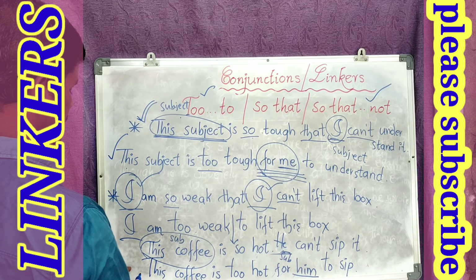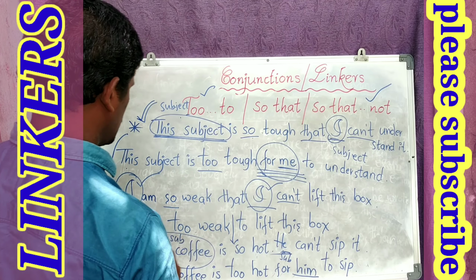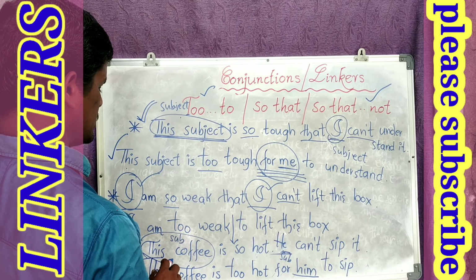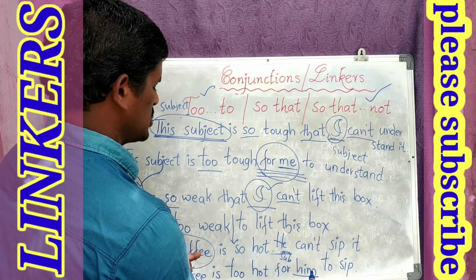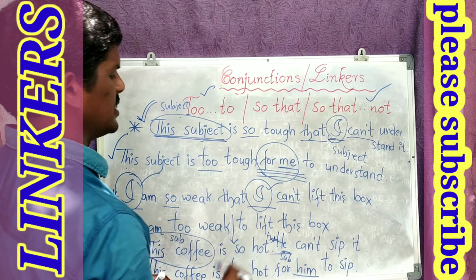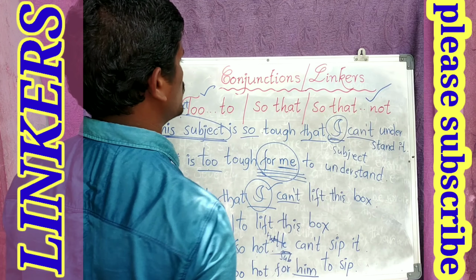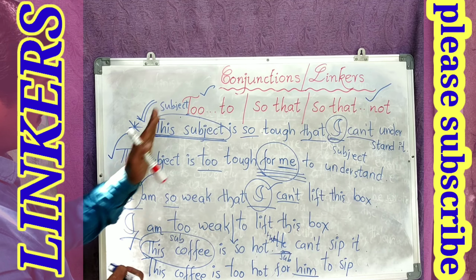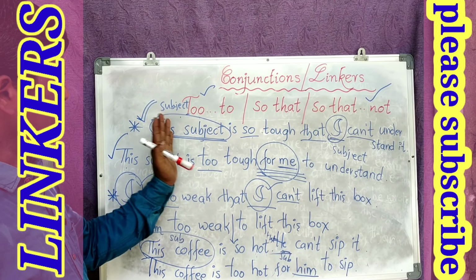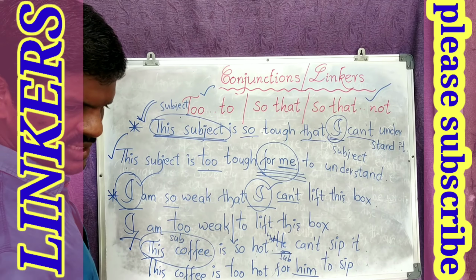If they give, for example, this coffee is too hot for him to sip, then this one will be the answer. What is that? This coffee is so hot that he can't sip it. So in this way, we completed too and so that not. If they give so that not, we write with too. If they give with too, then we write with so that not. I hope it is clear to you.